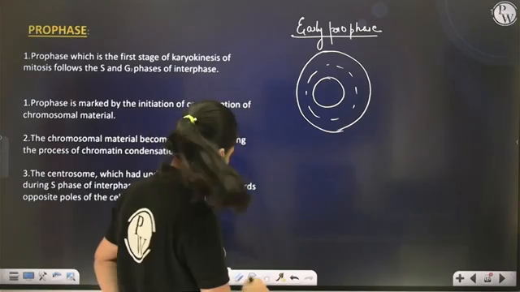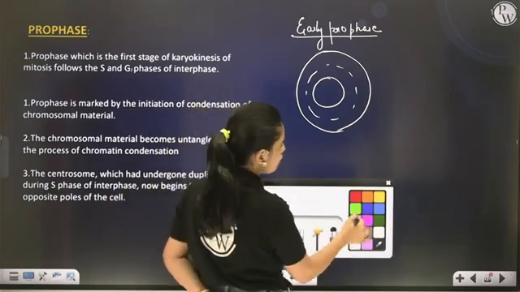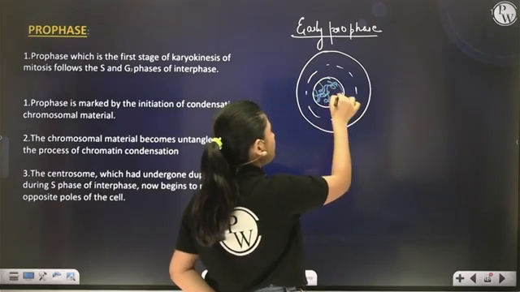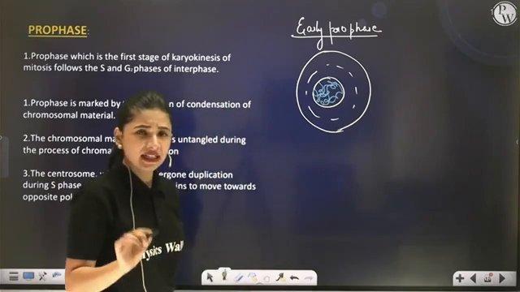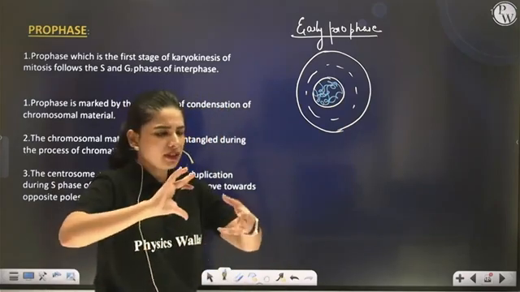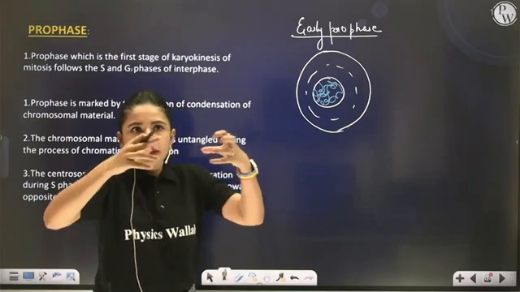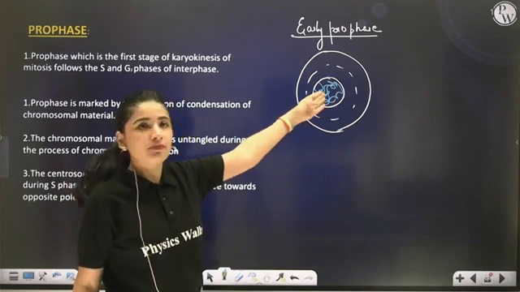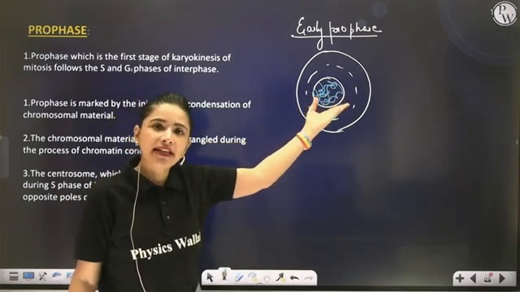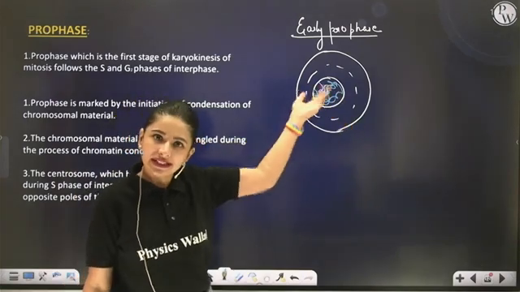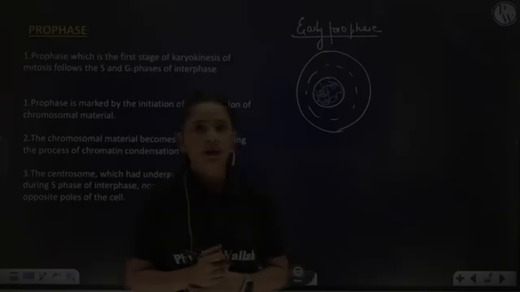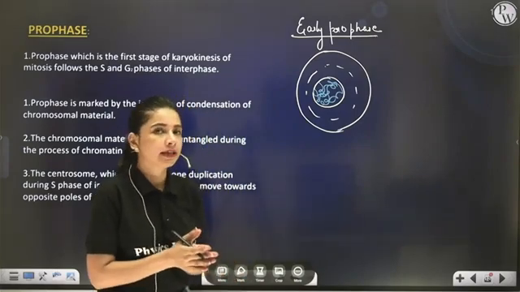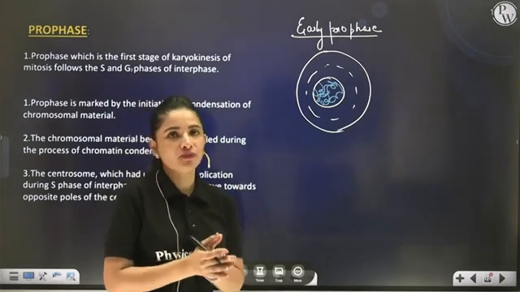The number will remain the same, but the amount of genetic material will get doubled. But the genetic material will appear as if all the threads are intermingled, and you cannot identify how many chromatin fibers I have drawn in this circle in the nucleus. No. So now we are talking about prophase, which is the first step of karyokinesis, the first step of mitosis.